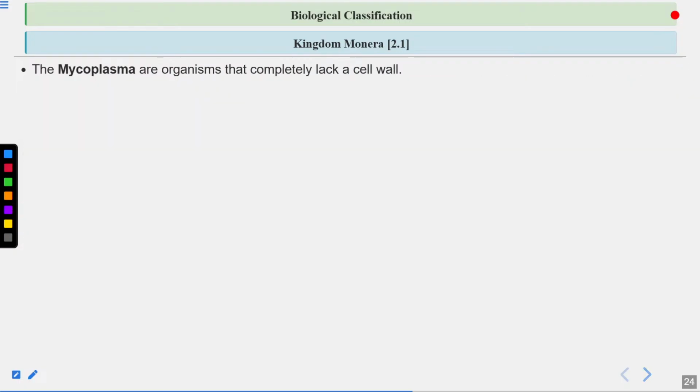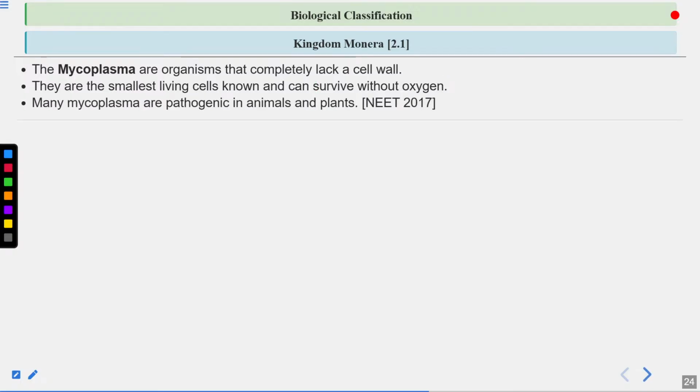Okay. Now let's talk about mycoplasma. Mycoplasma lack the cell wall. Because they lack the cell wall, they are the smallest living organisms and they can survive without oxygen. So these are the features of mycoplasma. Again, remember this, questions have already come from here, from mycoplasma. And mycoplasma are also pathogenic in animals and plants, means they can cause disease in animals and plants. So what is a pathogen? An organism which causes diseases is known as a pathogen.